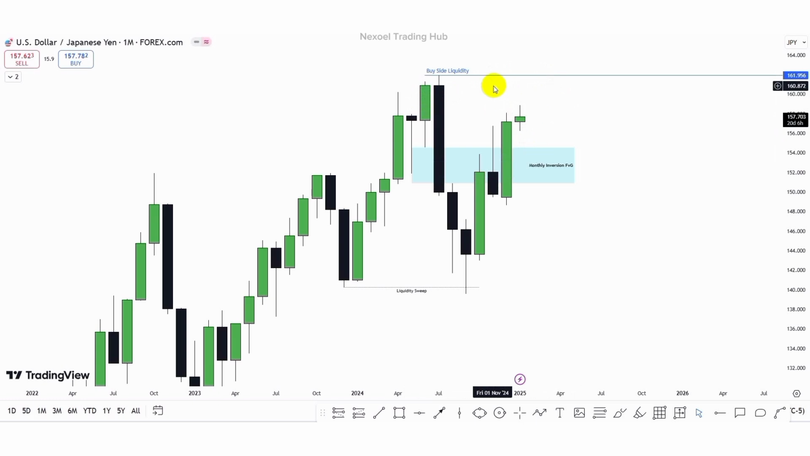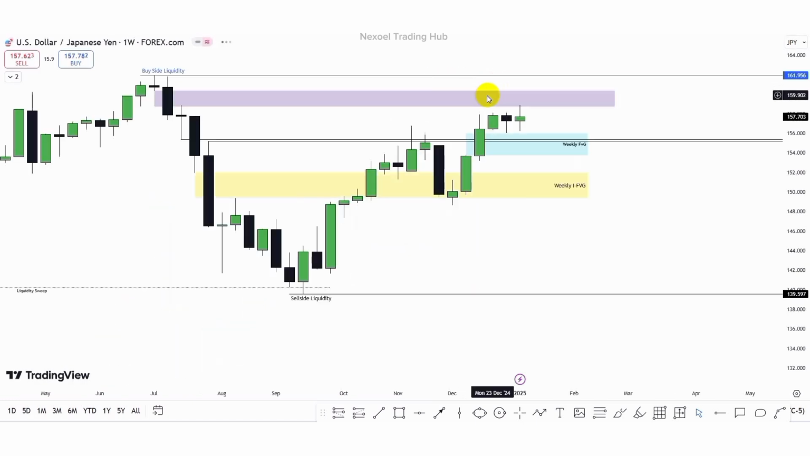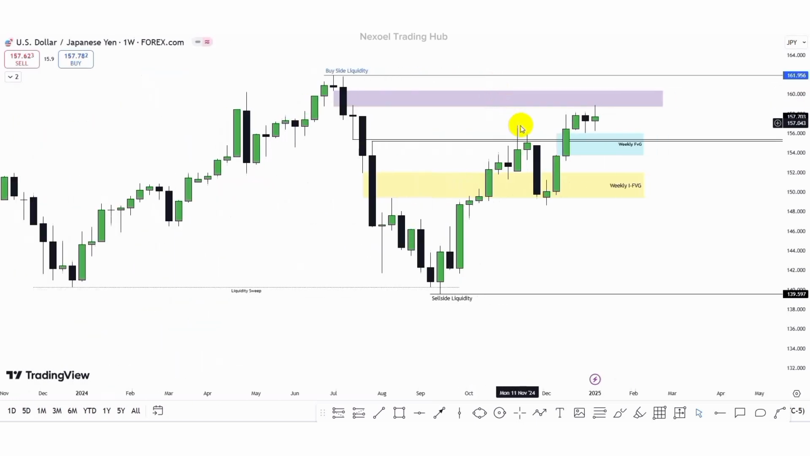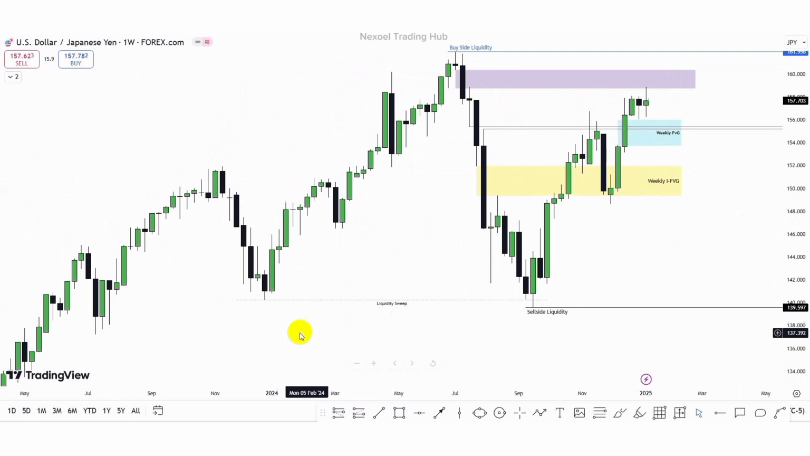So let's drop to the weekly time frame to look at our sponsorship zone to consider for the coming week. So here in the USDJPY weekly time frame, this is our liquidity sweep which we identified from the monthly time frame.